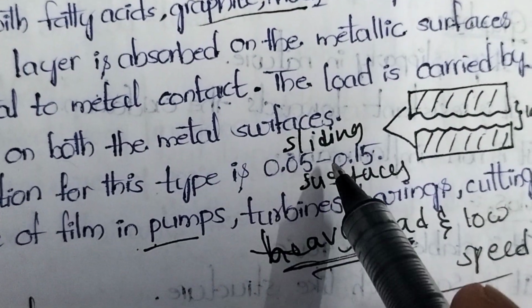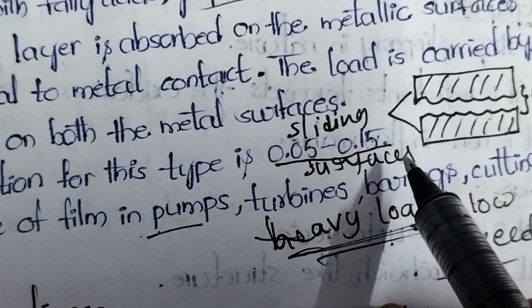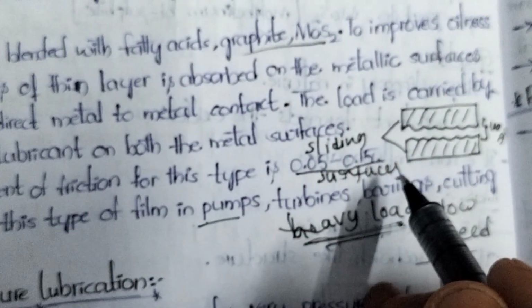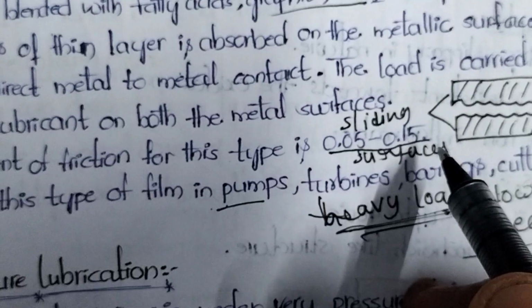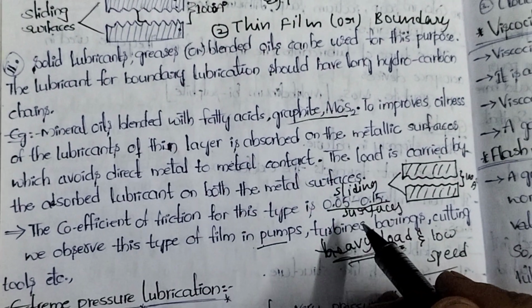Here, for thin film, it is 0.05 to 0.15, which is more than thick film. In thin film, the friction coefficient is high compared to thick film. Okay, these are the key points.